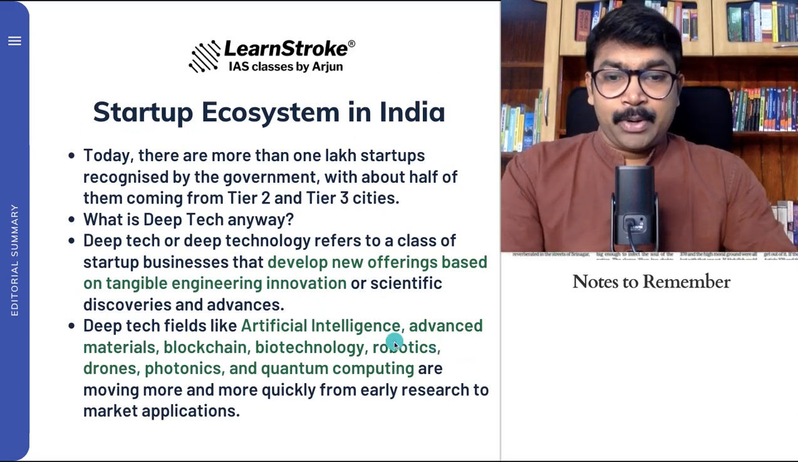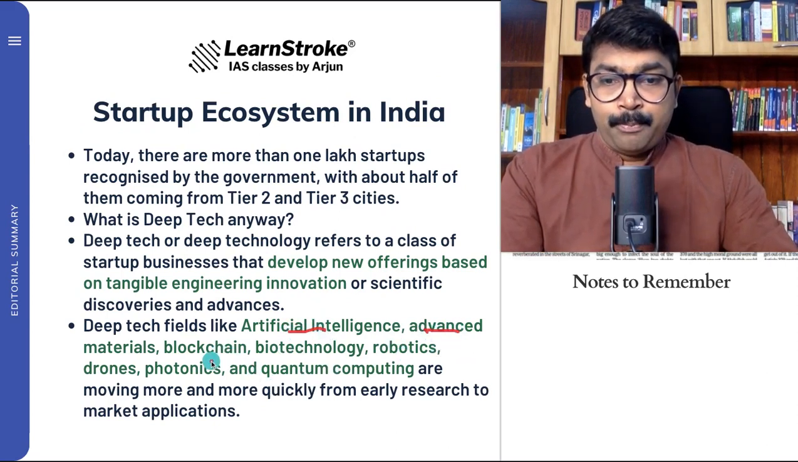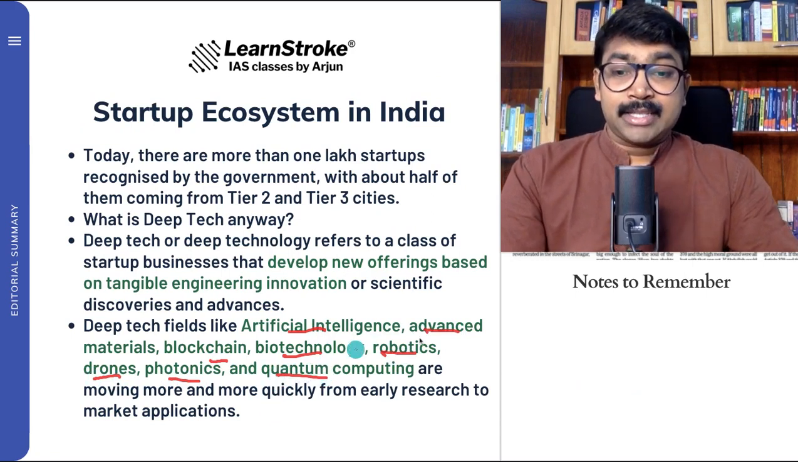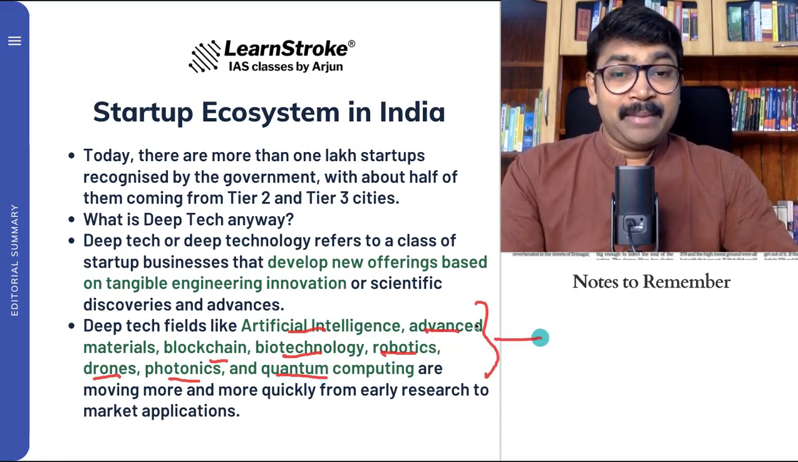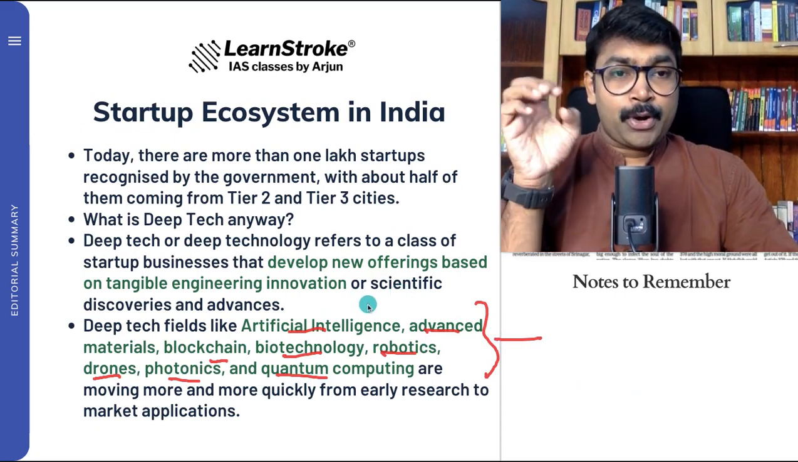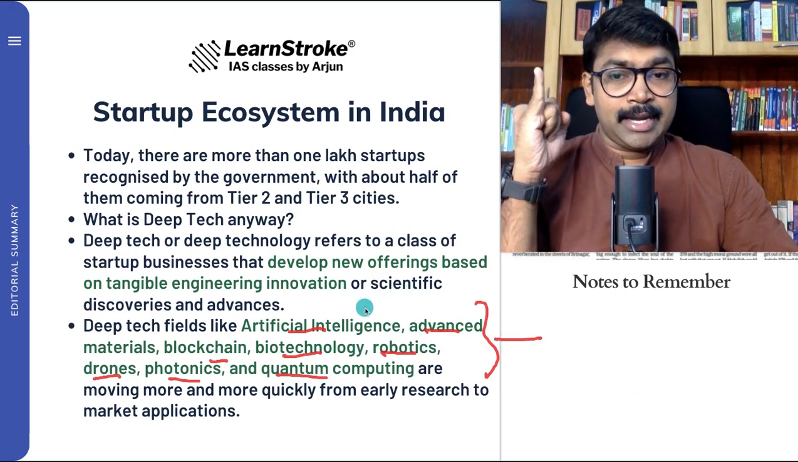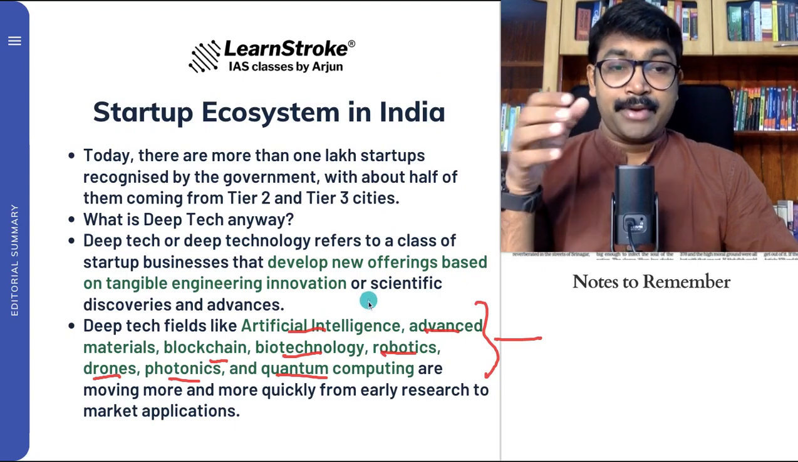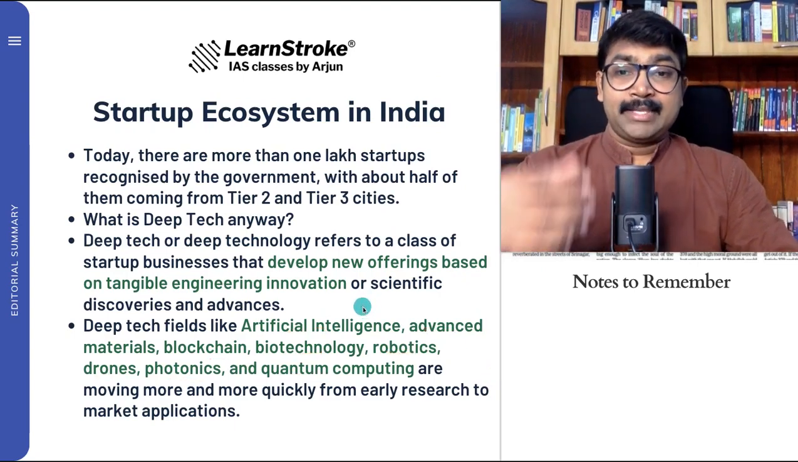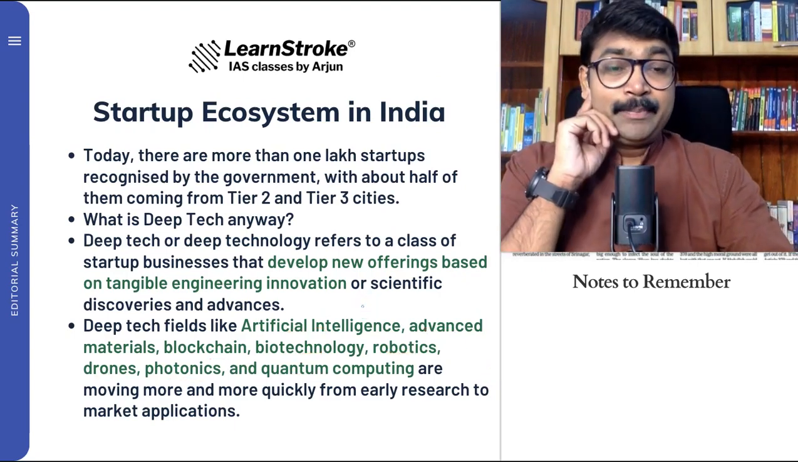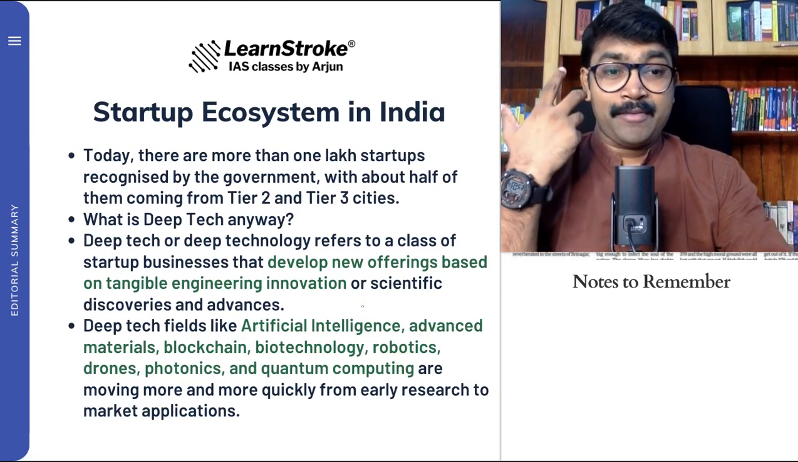Let's take an example. Which are these? Artificial intelligence, advanced materials, blockchain, biotechnology, robotics, drones, photonics, quantum computing, and more. These are some of the most important examples of deep tech startups, where the offering or product is actually created with engineering innovation or scientific discoveries and advances. So please have an idea about what you mean by a deep tech startup. It is also very important. You need to have an idea on that.